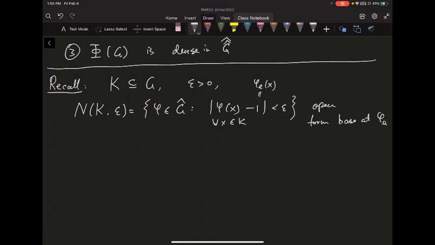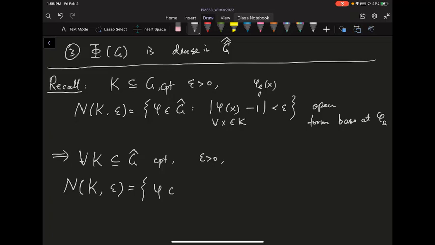Okay, so as a result, we have that for every K, I should say this K is compact. So if you just do the dual version of this, for every compact K inside the dual group, and for every epsilon greater than 0, you define something really similar, N_K(epsilon), you consider all the phi inside the dual of the dual group, which is just the double dual. So let's use phi hat to denote something in the double dual group.